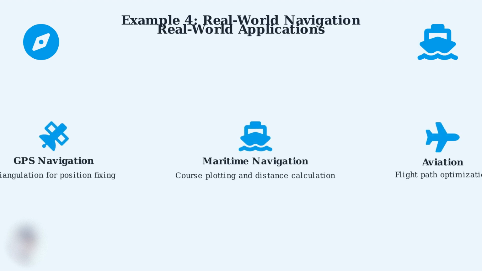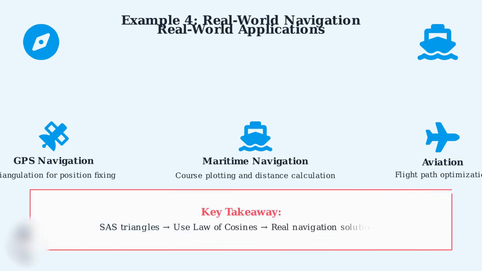The law of cosines is used extensively in GPS navigation for triangulation, maritime navigation for course plotting, and aviation for flight path optimization. These mathematical principles are the foundation of modern navigation technology. Remember, when you have two sides and the included angle, use the law of cosines. This mathematical tool solves real problems that affect millions of people every day through navigation technology. Congratulations! You've now mastered both the law of sines and the law of cosines. These are powerful tools that will help you solve any triangle problem you encounter in your math studies and exams.